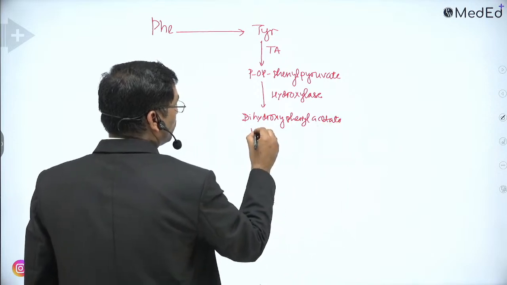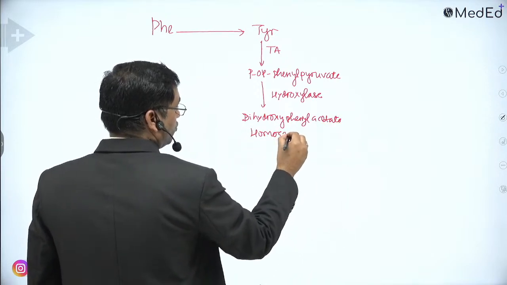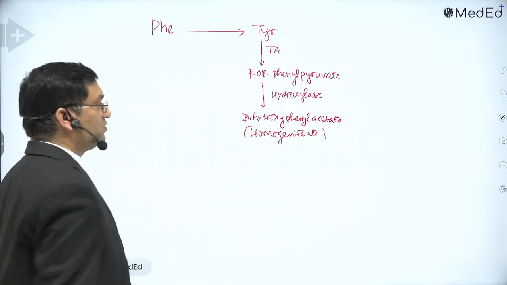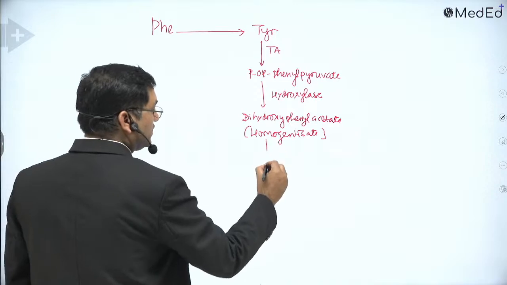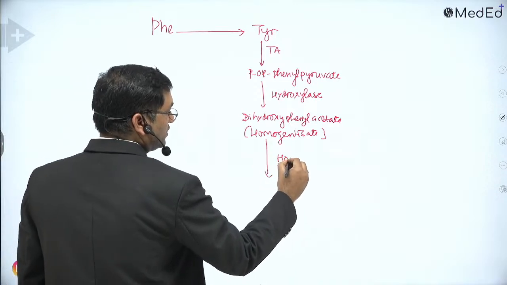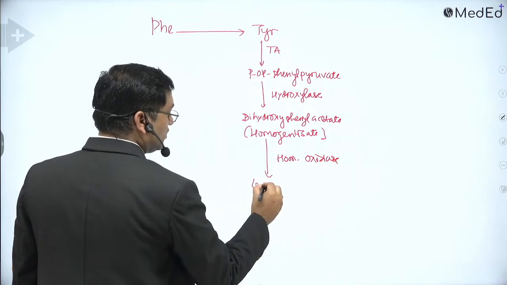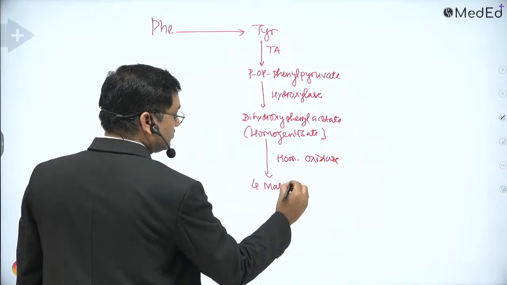Another name is homogentisate. This is the common name, homogentisate. Okay. Then by homogentisate oxidase, it is converted into 4-maleyl acetoacetate.